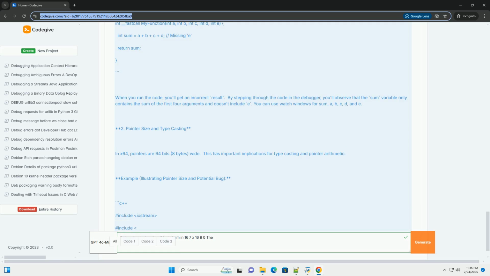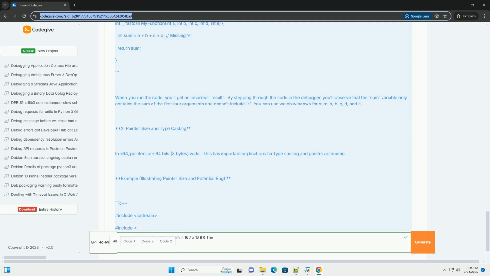RAX, RCX, RDX, R8, R9, R10, R11. Stack alignment: the stack pointer, RSP, must be aligned to a 16-byte boundary before a call instruction. Example, illustrating calling convention and potential bug.